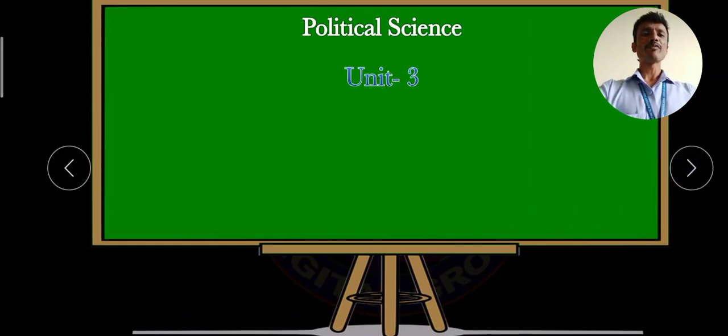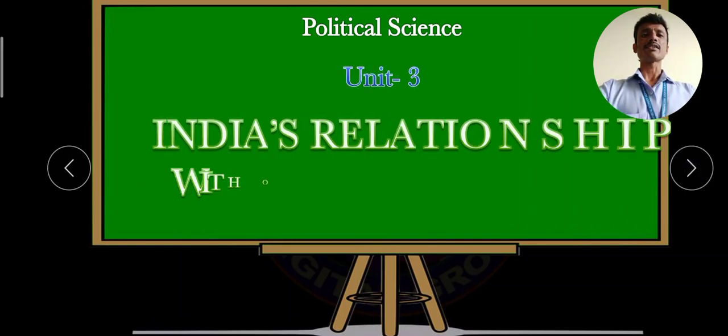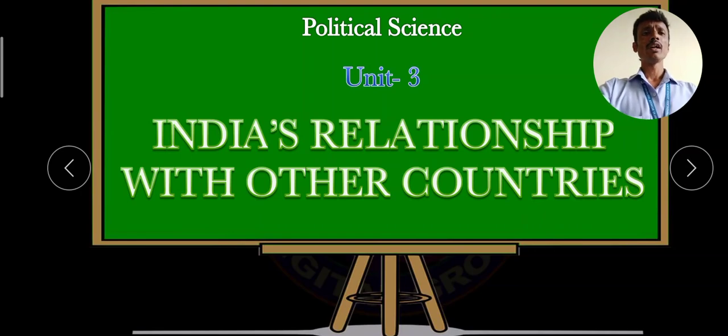My dear students, we are going to discuss political science, part of the third lesson, that is India's relationship with other countries. Dear students, political science, unit three, India's relationship with other countries.